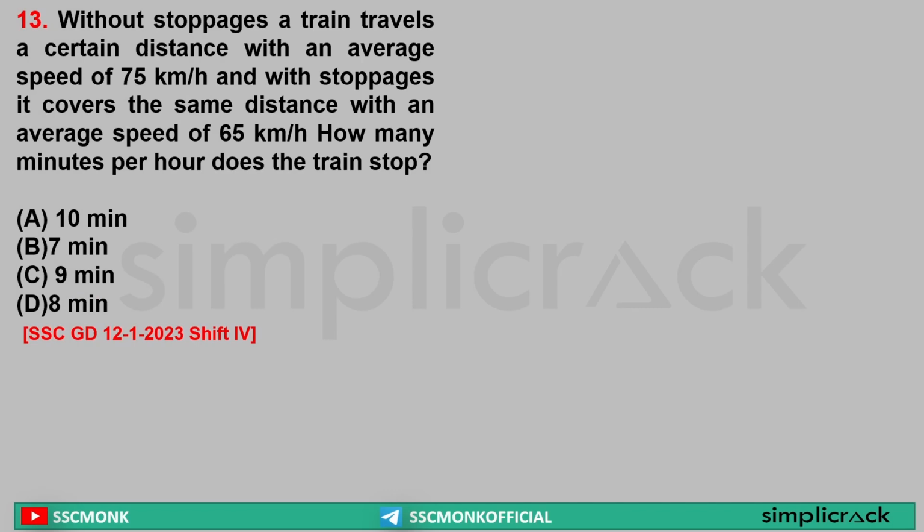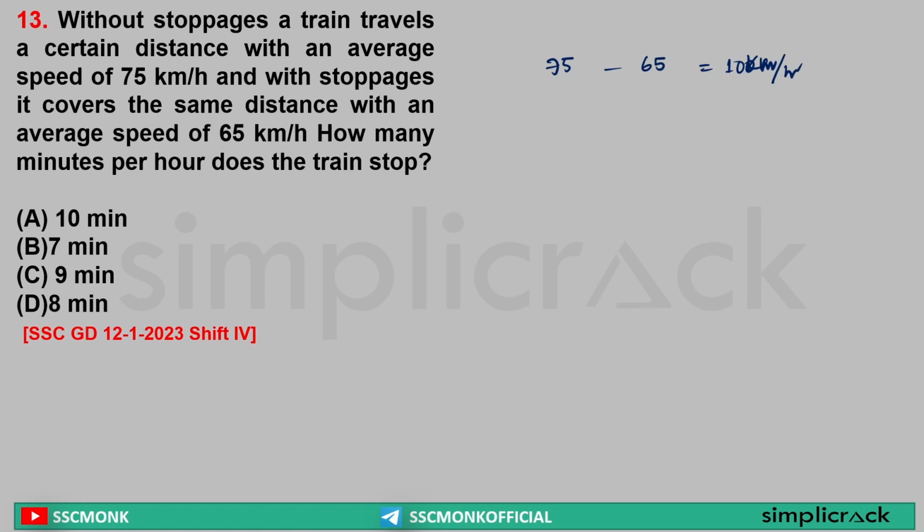Sir, without stoppage, read the question properly. It is saying without stoppage, a train travels a certain distance with an average speed of 75 km per hour. Not an issue. With stoppage, it covers the same distance with an average speed of 65 km per hour. Yes or no? Yes. How many minutes per hour does the train stop? Sir, first of all, previously it was going at 75 km per hour. Now it is going at 65 km per hour. What is the difference in speed? That is 10 km per hour.